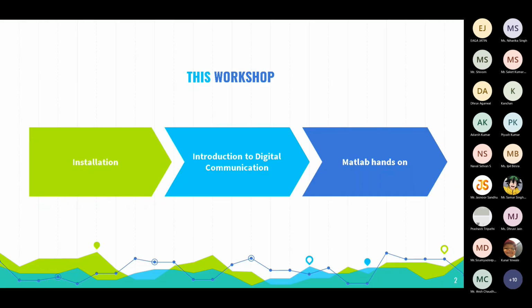The first part is installation. I will be telling you the steps that you must go through for installation. The basic software that we will be using for this event would be MATLAB, which is only available for Windows. So for other computers like Mac and Linux, you can use Octave. Octave is like a basic version of MATLAB, but it is kind of difficult to code. So the preferable platform is MATLAB.